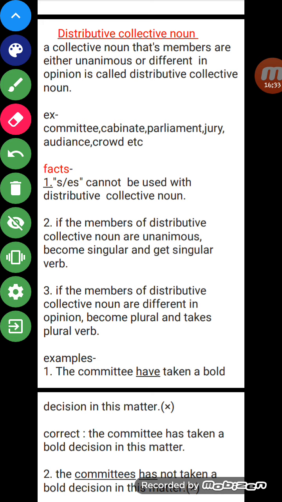But what will happen if all the members of the court are in favor of a particular decision, and it may also happen that some members are in favor and some members are against that law. So in this condition, that is distributive collective noun. So an example is committee. In a committee, the same situation which I have explained can happen.